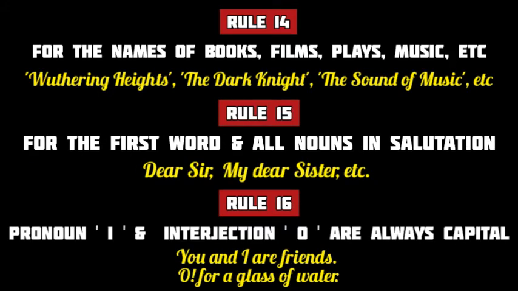Then each word in the names of books, films, plays and music etc. starts with a capital letter. For example, Wuthering Heights is the name of a well-known book. It has capital W and capital H in it. The Dark Knight is the name of a well-known action movie. It's written with capital D and capital K. The Sound of Music is the name of a well-known musical. It's written with capital S and capital M.